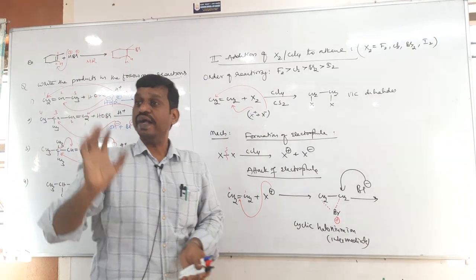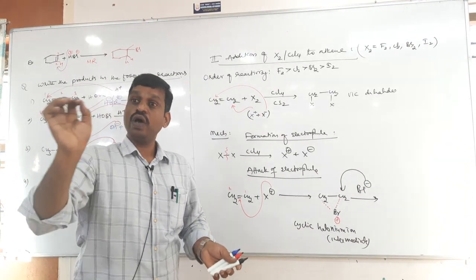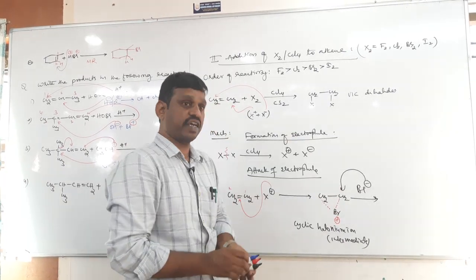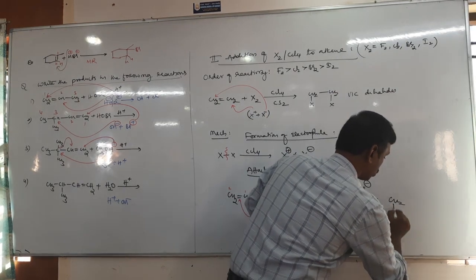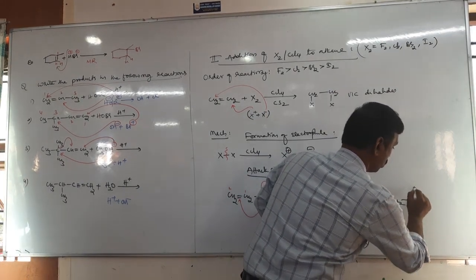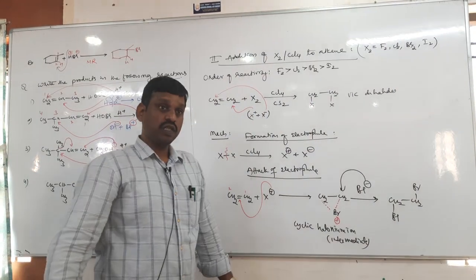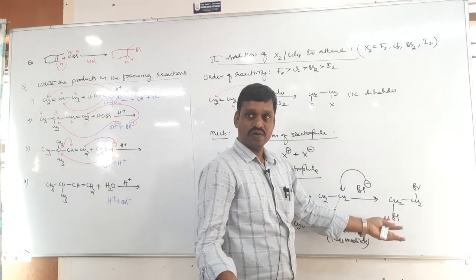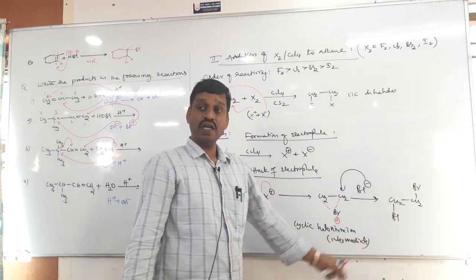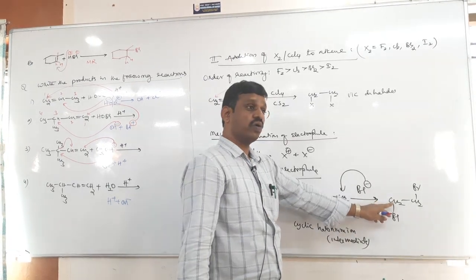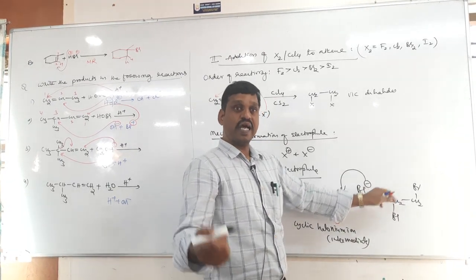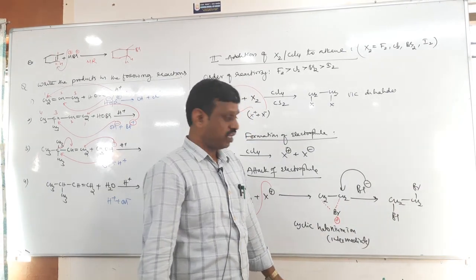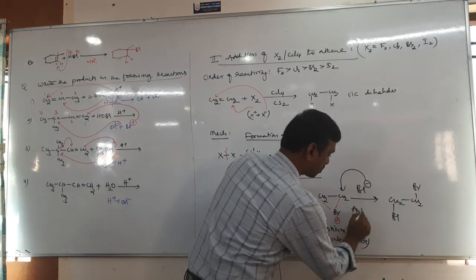This is called anti-addition. So due to anti-addition, both bromine atoms come in opposite directions, so that the product is like this: CH2Br and CH2Br. Then you may have a doubt, what is the difference if it is down or up? It is 1,2-dibromo, no? It doesn't change here, but if there is a stereo carbon, it means a chiral carbon, then it changes, right? So this is called anti-addition.